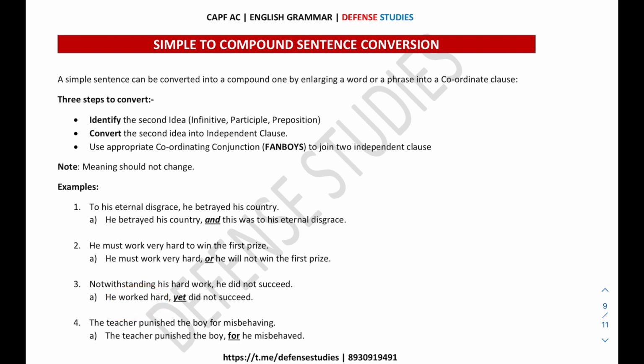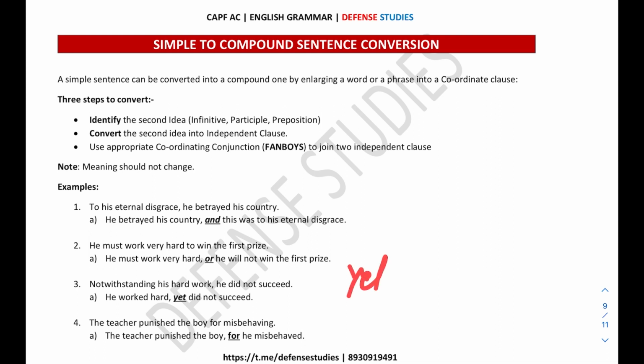Now one student converted it in such a way, Suraj, I think I can remember his name. Suraj converted this as, "Although his hard work yet he did not succeed." That is a wrong way. Although is again a conjunction, and yet is also a conjunction. You cannot use two conjunctions just to join two independent clauses. There is a requirement of only one conjunction to join two clauses. So "although" is not required there. So the answer would be, "He worked hard yet did not succeed."